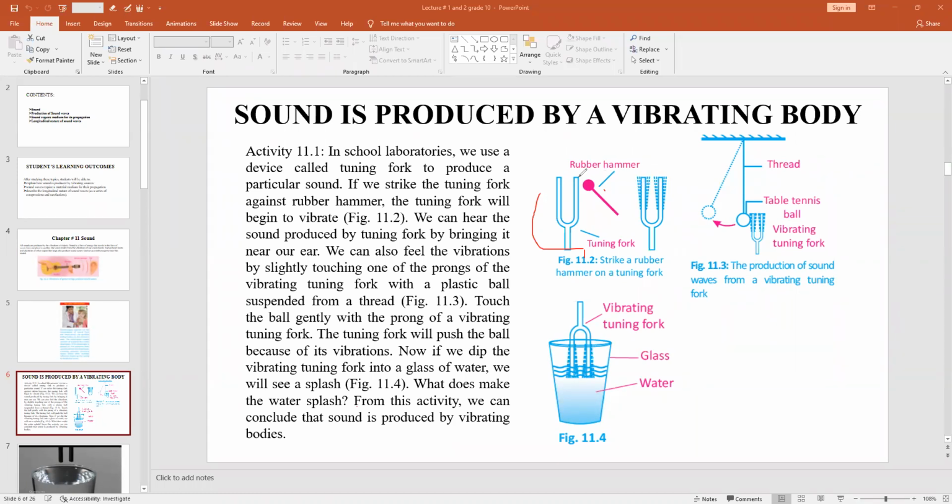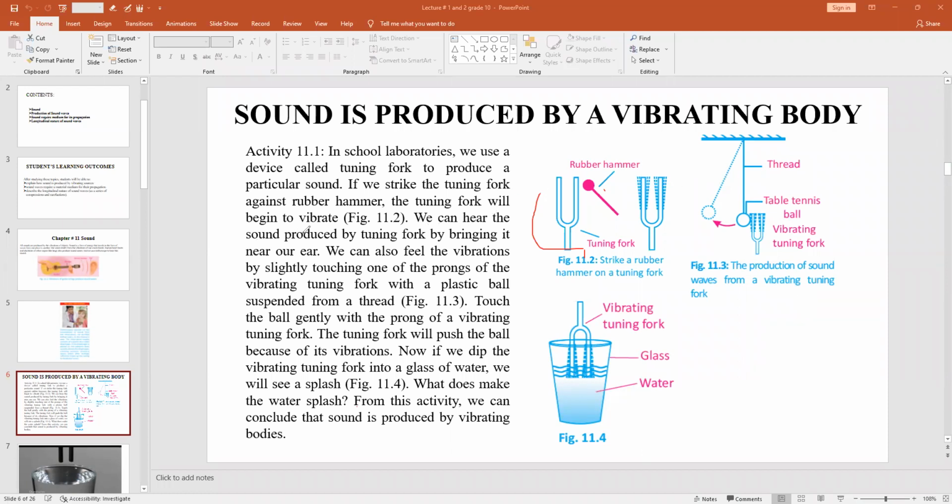If this is the original position, it will move to one side and then move fro, to and fro. So the motion is to and fro, and vibrations will be produced. When you observe very closely, you will see the vibrations produced by this tuning fork. And if you bring these two prongs close to your ear, you will hear a sound, right?